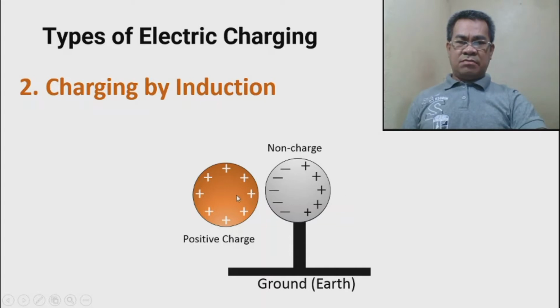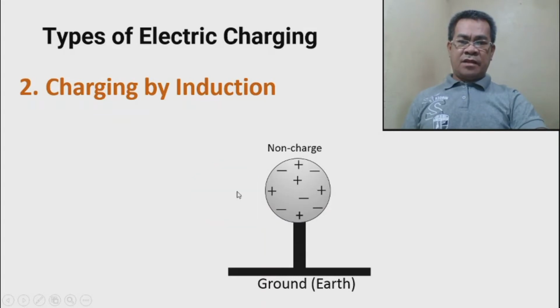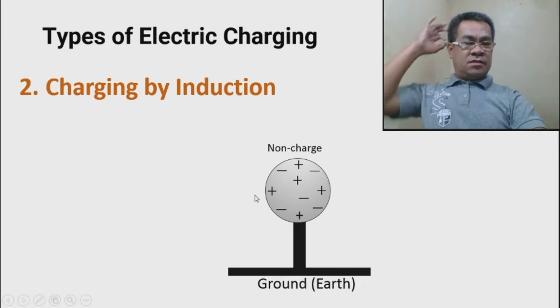So this is induction. Is this a charging process? The answer is no. Why? Because once you remove this one, the charges will return to their proper place. They will attract each other, and it will return to the non-charged particle.